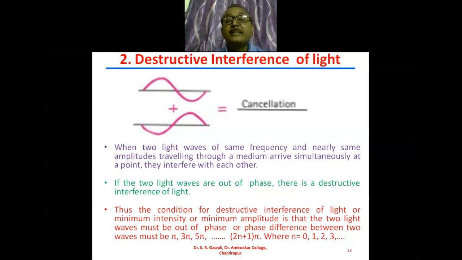So what is the condition for the destructive interference of light? Two light waves are out of phase. And thus the condition for the destructive interference of light, or minimum intensity of light, or minimum amplitude of light, is that the two light waves must be out of phase, or the phase difference between the two waves must be pi, 3 pi, 5 pi and so on, that is 2n plus 1 into pi, where n is equal to 1, 2, 3 and so on.